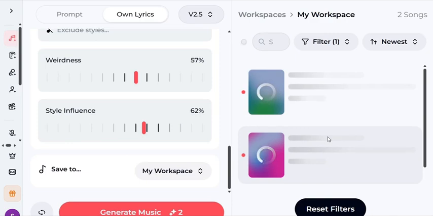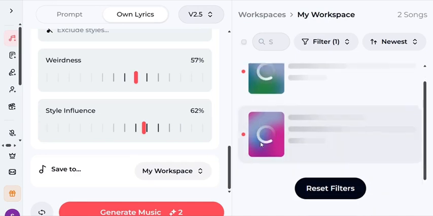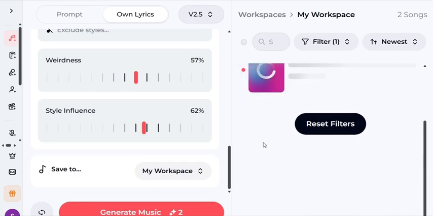You can generate beat, music beat on this platform. Yes, so let's wait for it to load. I just found this platform and I found this one interesting.